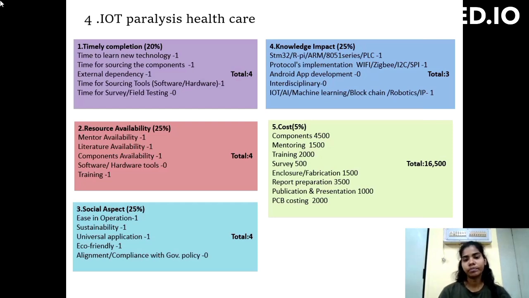Next, cost. Components cost is 4,500, monitoring cost 1,500, training cost 2,000, survey 500, fabrication 1,500, report presentation 3,500, publication and presentation 1,000, PCB costing 2,000, a total cost of 16,500 in this project.